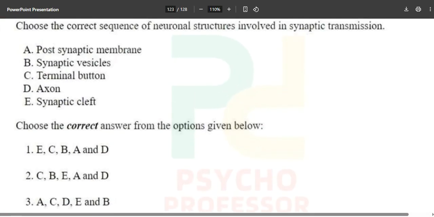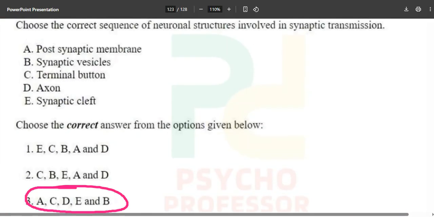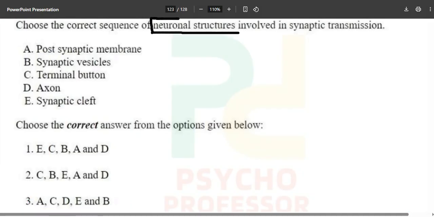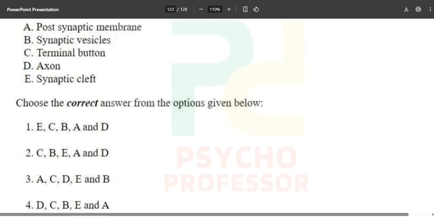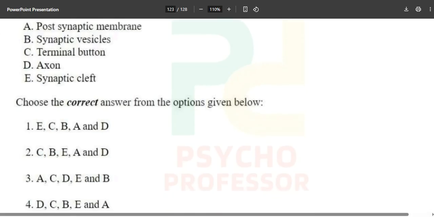Now talking about this, it is one of the easiest questions. Choose the correct sequence of neuronal structures involved in synaptic transmission, and we have done this thing n number of times. How a signal is passed or how a synaptic transmission takes place. They have given post synaptic membrane, so obviously post synaptic membrane will come at the last, and that is why option number D is the correct answer.